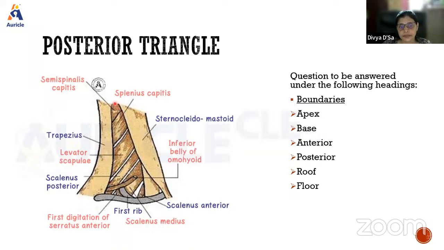The floor is formed by, going downwards, semispinalis capitis, splenius capitis, levator scapulae, scalenus posterior, as well as scalenus medius, and a small portion of scalenus anterior, but scalenus posterior and medius you will see here. The roof is formed by the skin, superficial fascia, and the deep fascia. Superficially, you'll also see the nerves, that is transverse cervical, supraclavicular nerves. You can see the great auricular nerve also in this region.